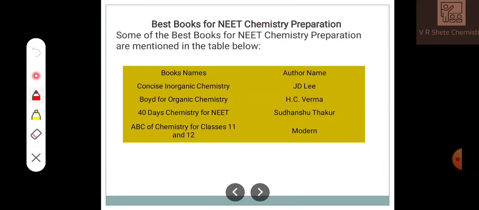Best book: many students ask me which book is best for chemistry. When you are preparing for the NEET, first of all read the state board book and the NCERT book. Later on, go with J.D. Lee publication for inorganic chemistry, S.C. Verma for organic chemistry, 40 Days Chemistry for NEET by Sudhanshu Thakur, and ABC Chemistry for 11th and 12th by Modern Publication. So these are the different publications for NEET examinations.